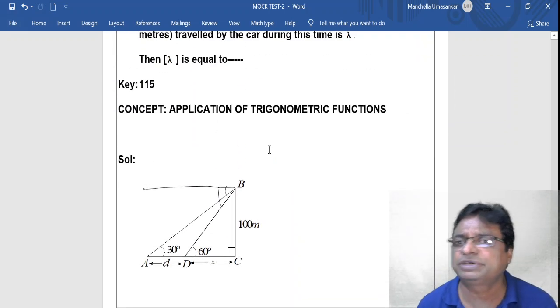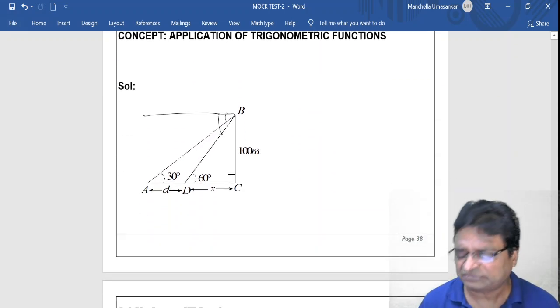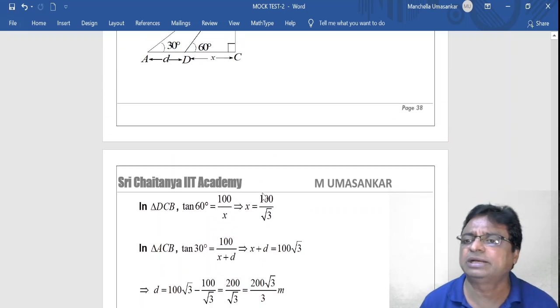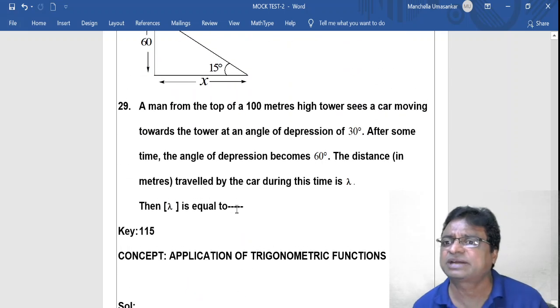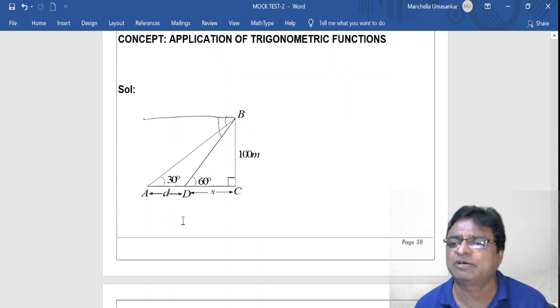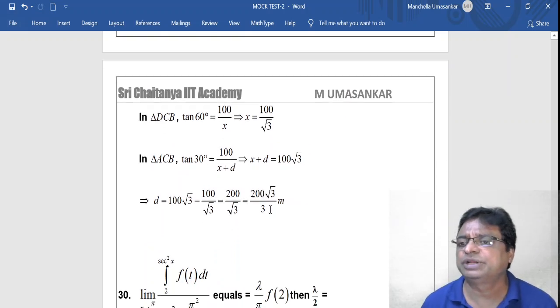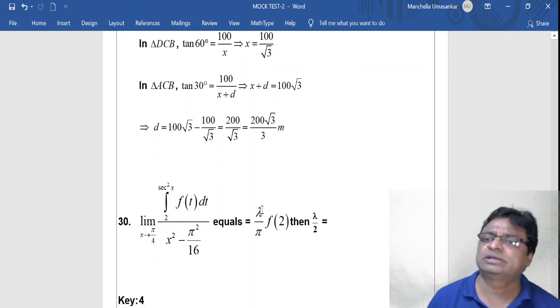But according to the question, what is my lambda? Lambda is given as a step. The distance traveled by the car during the time is lambda, that I have mentioned. So the distance is 200 root 3 by d. So you take a step of this one, and then you will get the answer directly.